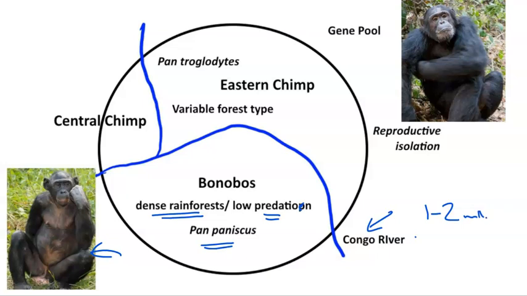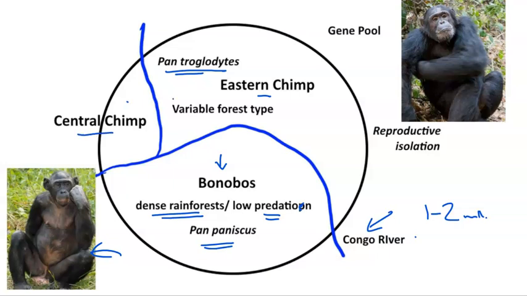The reproductive isolation of the ancestral population left the bonobos in the dense rainforest, subject to those selection pressures, so that alleles will accumulate and allele frequencies will change, creating a reproductive isolation from Pan troglodytes, which is the classic chimpanzee that we know, here exemplified by the eastern chimp and the central chimp.